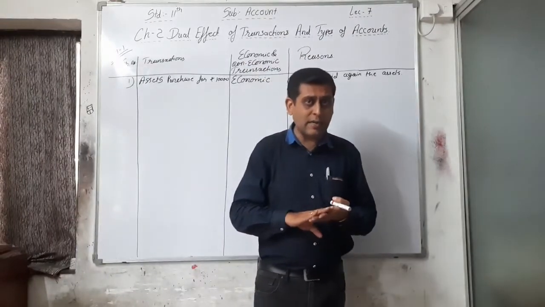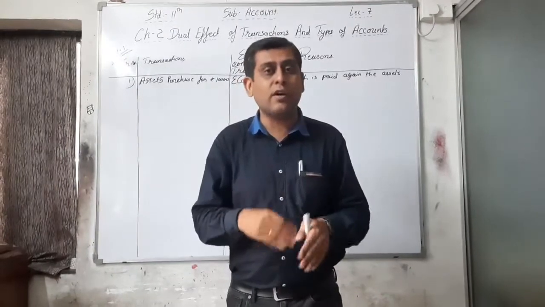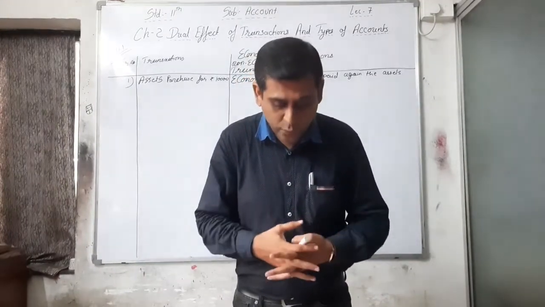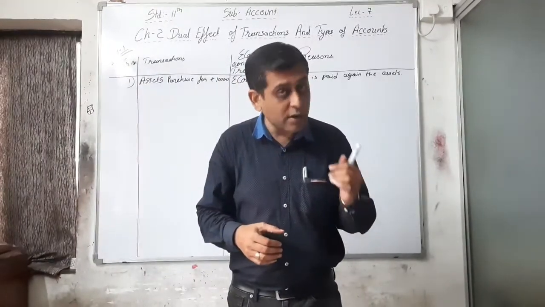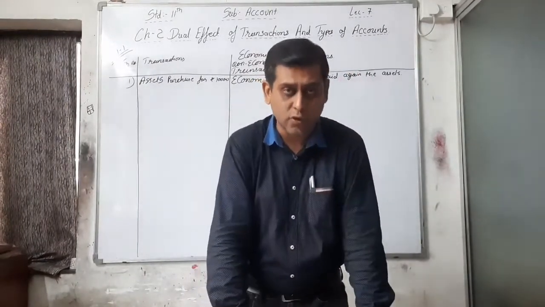So here you can write that it is an economic transaction and a debtor-creditor relation exists now. So it is a credit transaction, or you can say it is an economic transaction first of all.